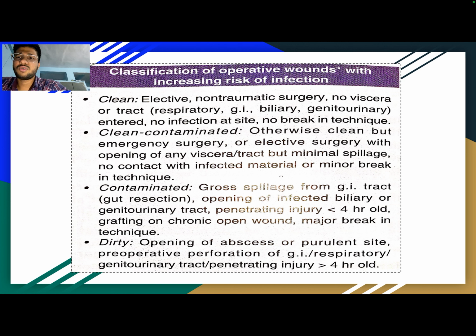The third one will be contaminated: gross spillage from the GI tract, opening of infected biliary or genitourinary tract, penetrating injury less than 4 hours old, grafting on chronic open wound, major break in technique.